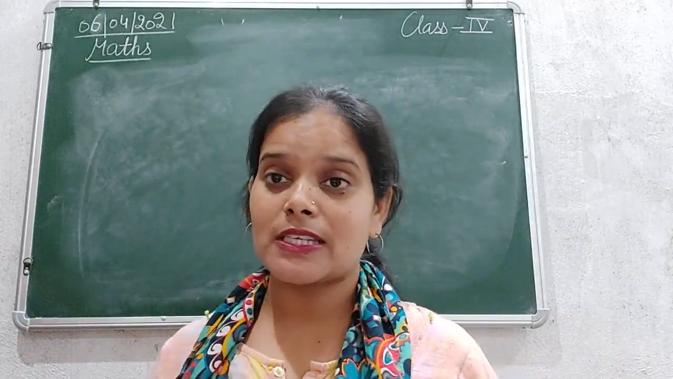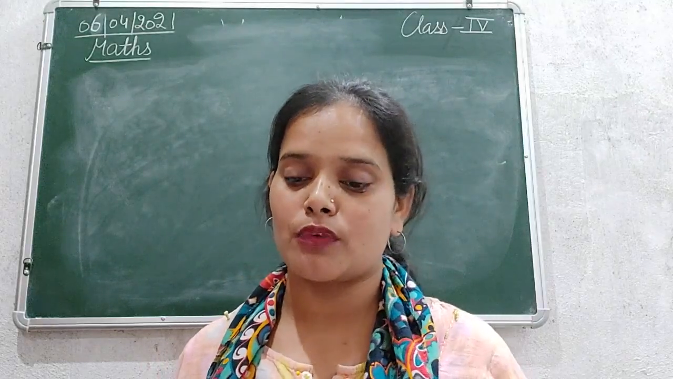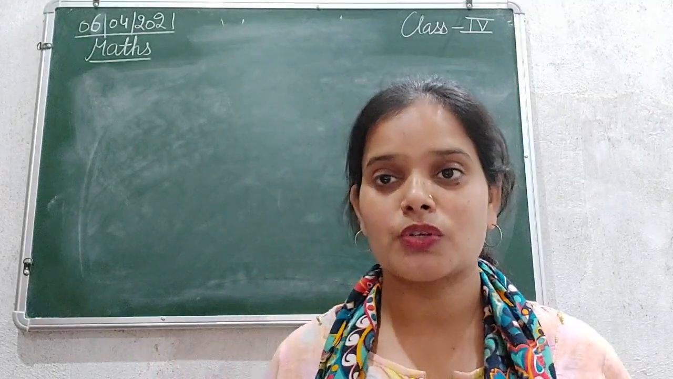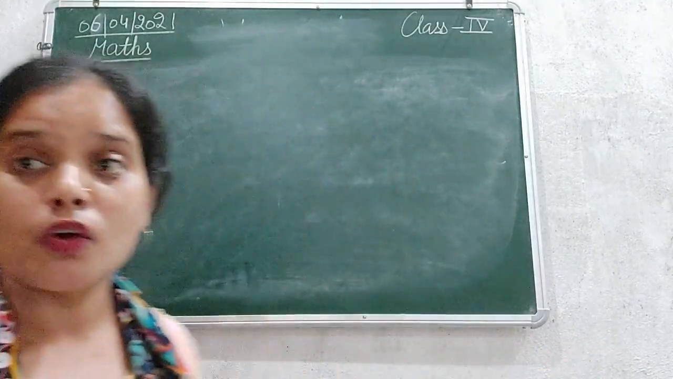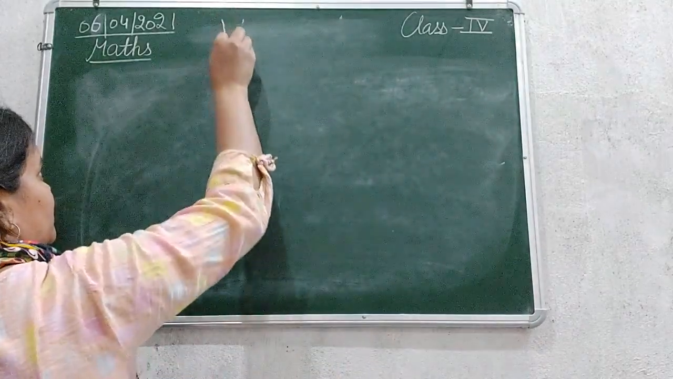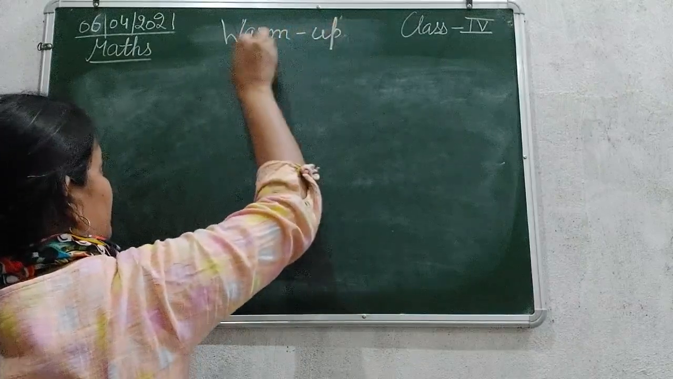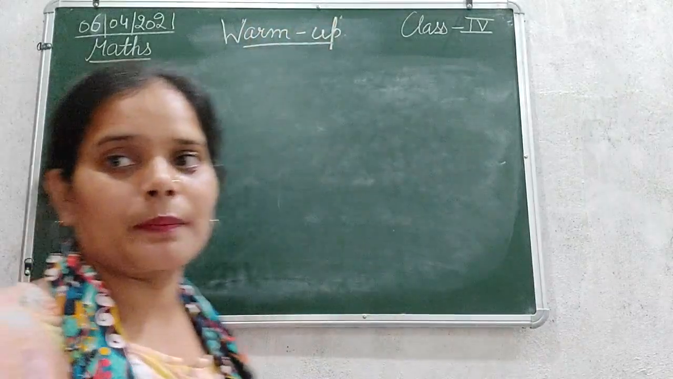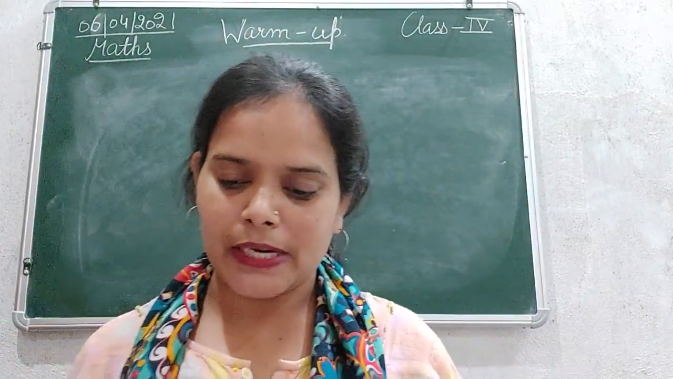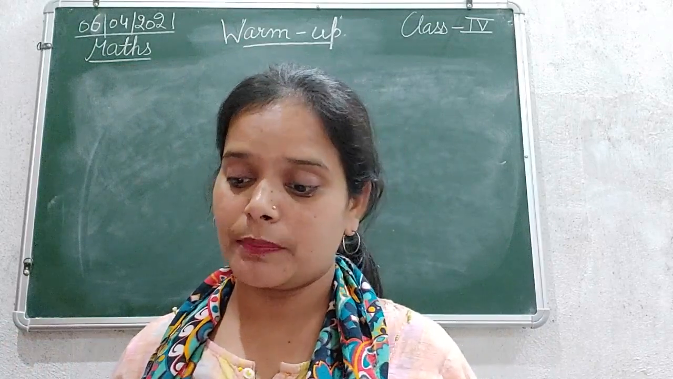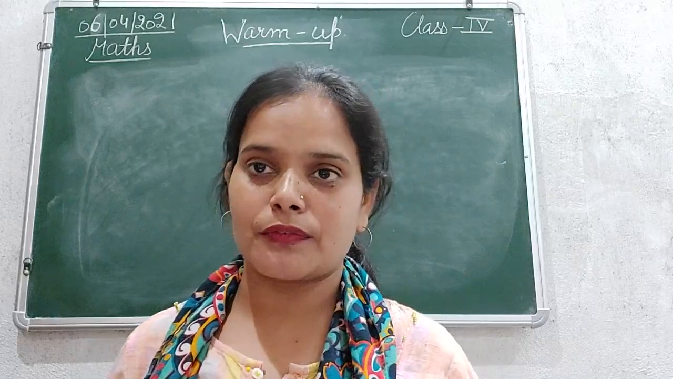In the previous session we have done the first two questions from the warm up exercise. Today we are going to start with the third one. So let's begin with the third sum from the warm up exercise. The question number 3 is: in each group, split the number given in the triangle into 3 parts and fill in the blank circles. First one is done for you.